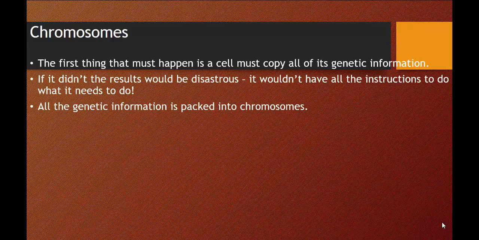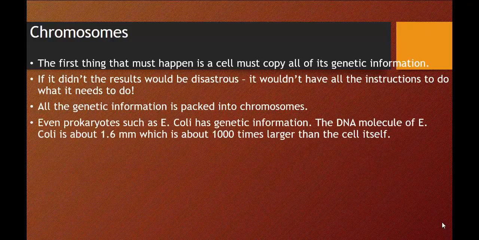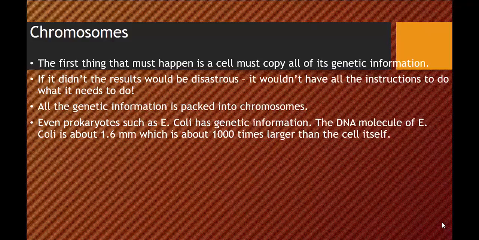We know chromosomes are found inside the DNA, and the DNA is found inside the nucleus of an organism, with the exception of prokaryotes. Now, even prokaryotes, such as E. coli, have genetic information too. The DNA molecule of E. coli is about 1.6 millimeters, and that's about 1,000 times larger than the cell itself. So DNA is very, very large, but it's compacted so close together in a tight space.